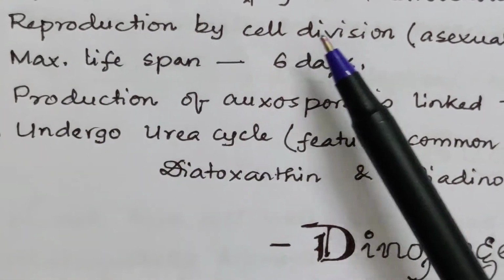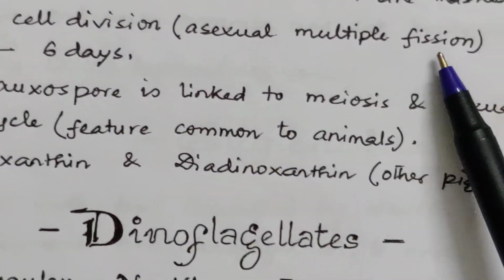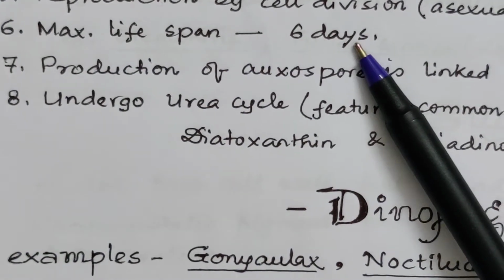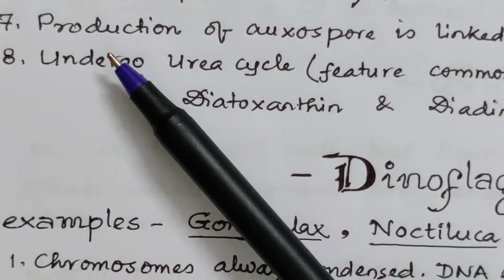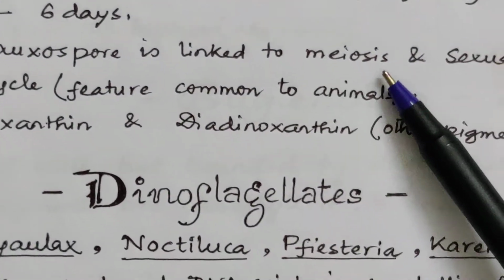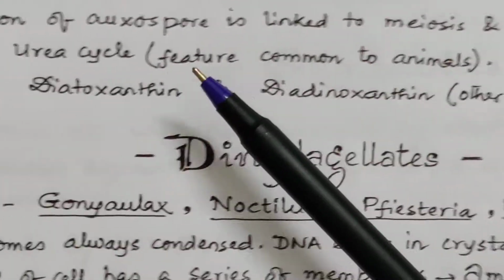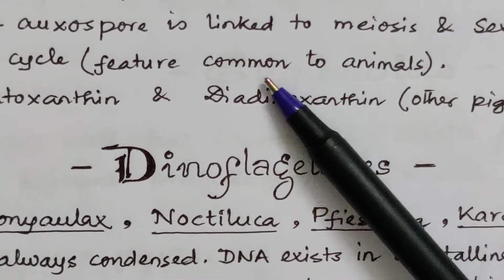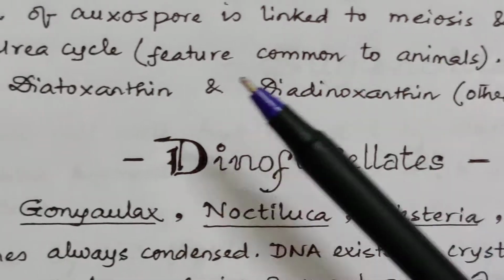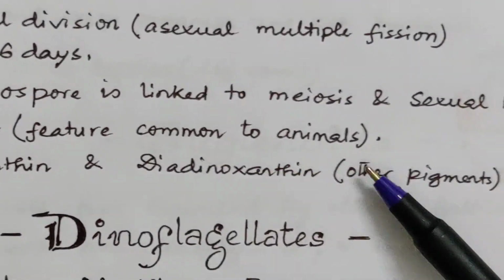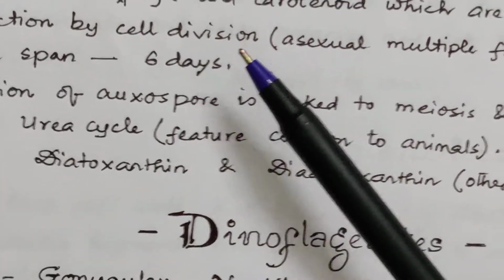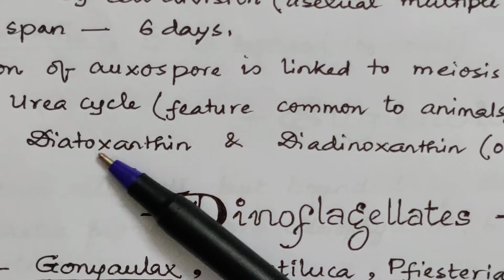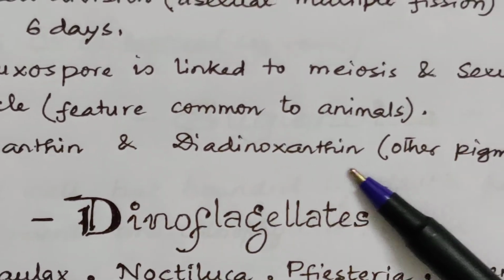The reproduction is by cell division, which is asexual multiple fission. They have a maximum lifespan of 6 days. Their production of auxospore is linked to meiosis and sexual reproduction, and they undergo the urea cycle, a feature which is common to animals. Other pigments apart from chlorophyll and carotenoids are diatoxanthin, specialized for diatoms only, and diadinoxanthin.